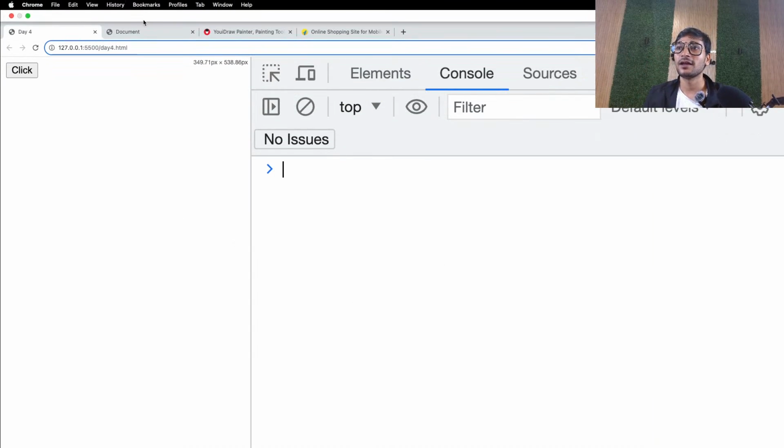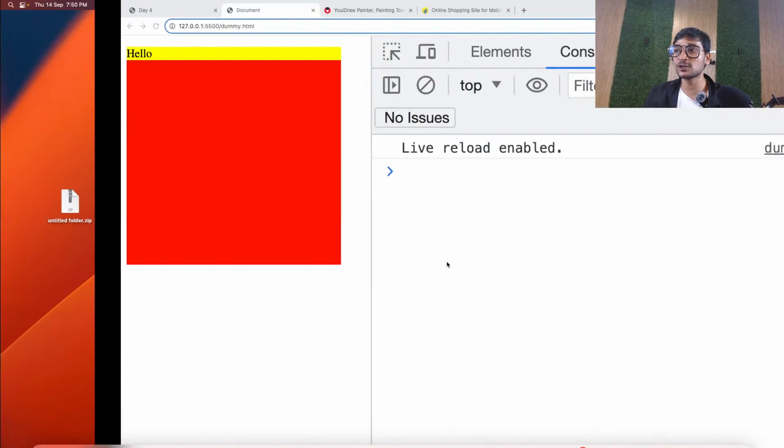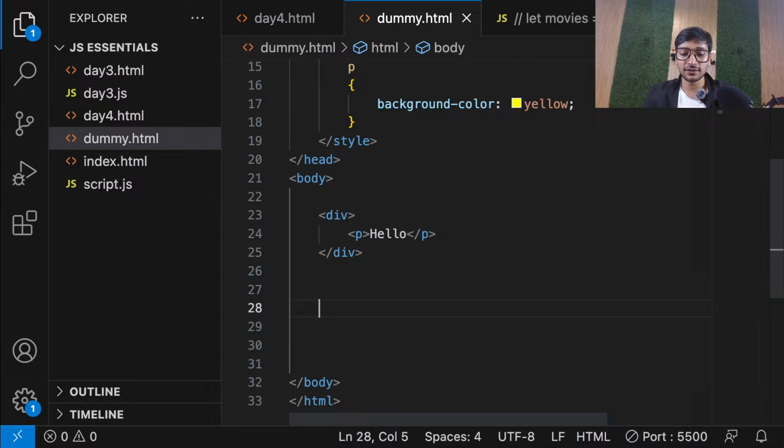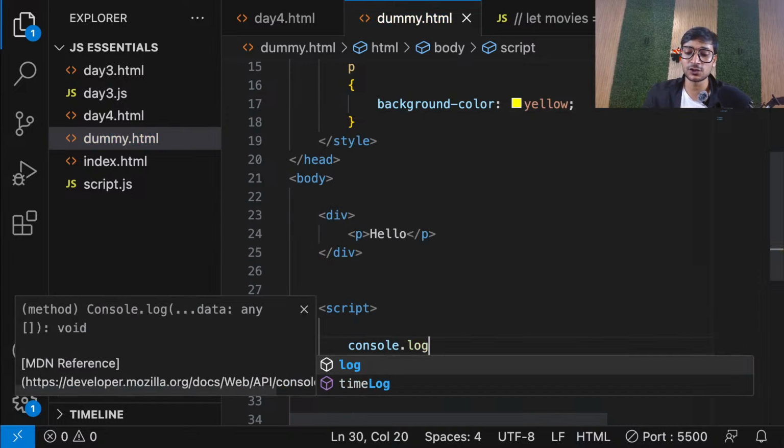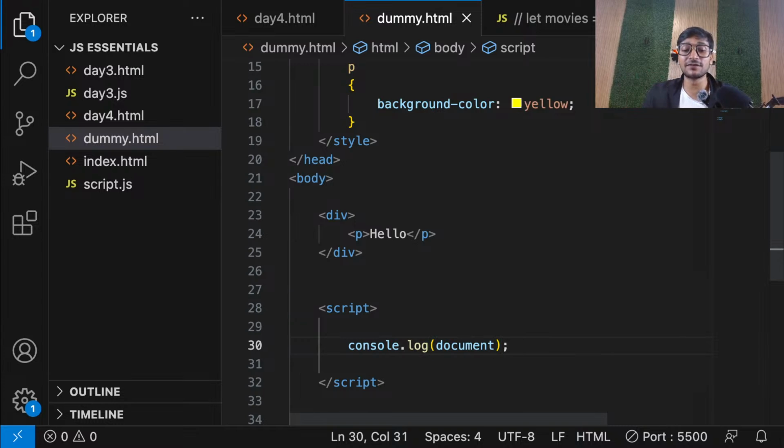Let's go to this page, and let's go to the console. As I said, it's a JS object. So if it is a JS object, I can use that object, right? It's an inbuilt object, which means I don't have to worry. I can go and print that object. So console.log, and now see, if I print this document object, see what it gives me back.